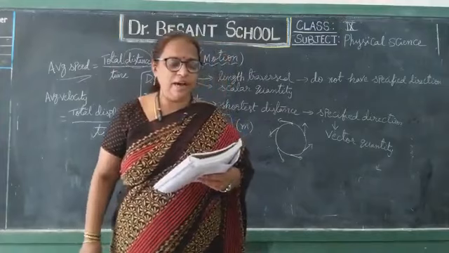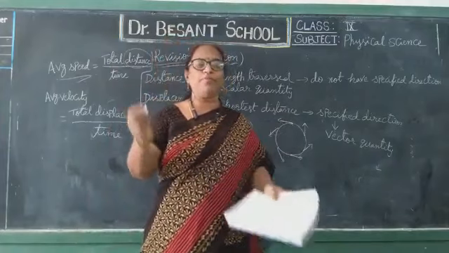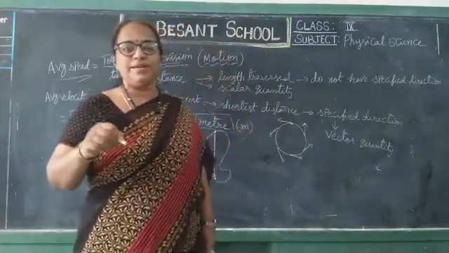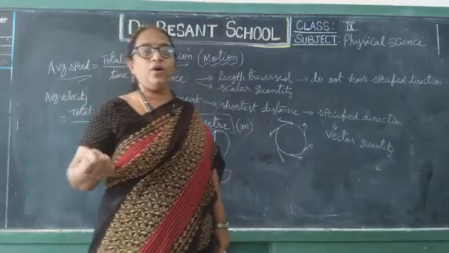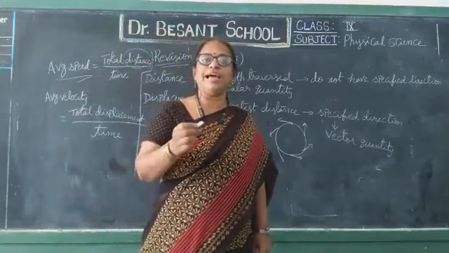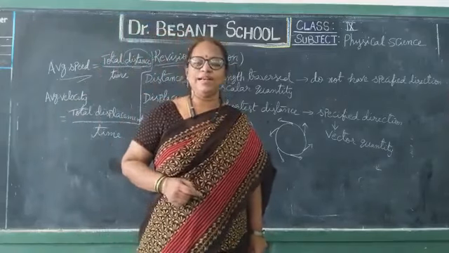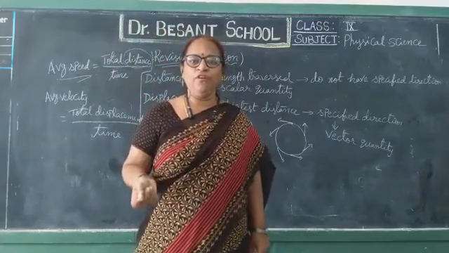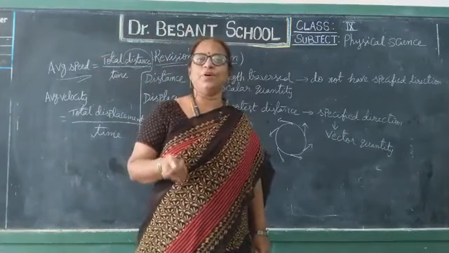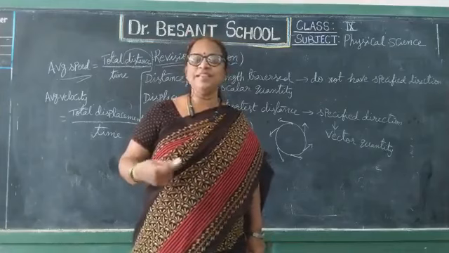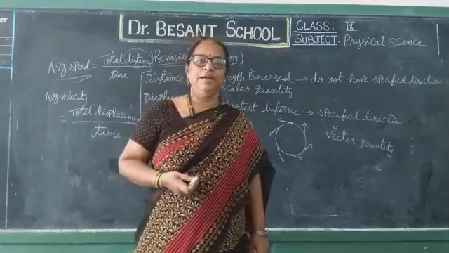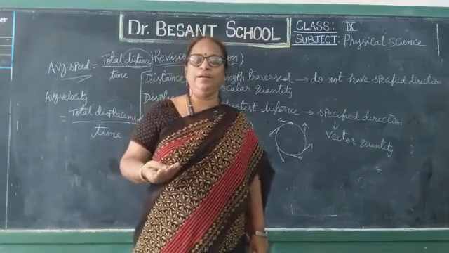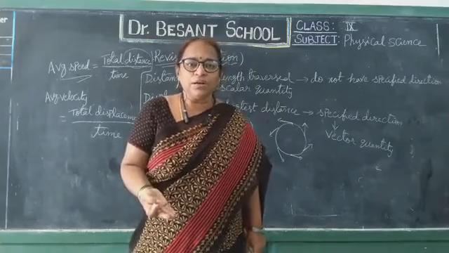Acceleration gives an idea how quickly the velocity of a body is changing. So what is acceleration? Rate of change of velocity is called acceleration. Means change in the velocity, that is called in what rate? Rate means here what?